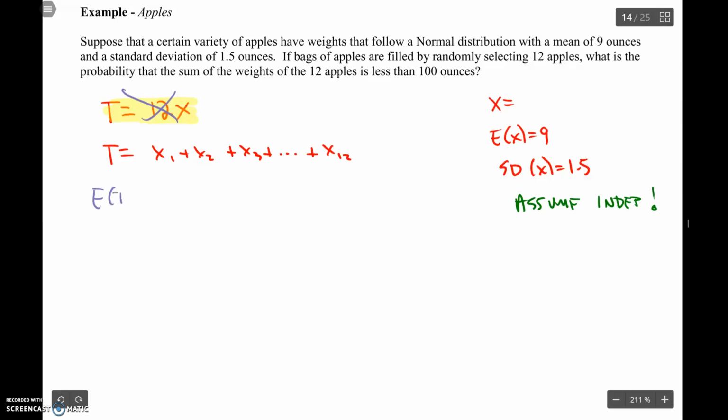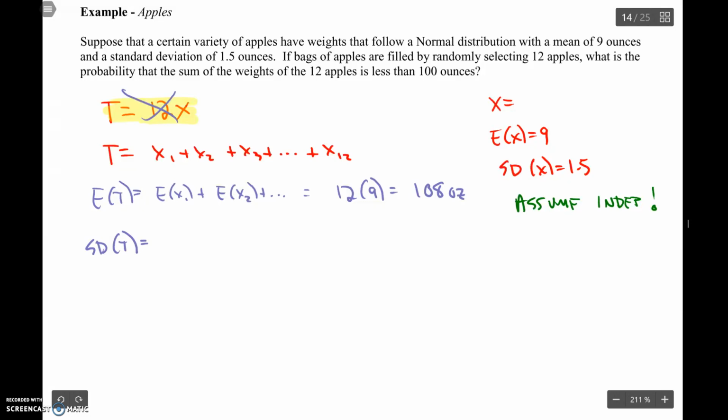So the expected value of t is the expected value of x1 plus the expected value of x2 plus, but since these are all the exact same random phenomenon, just different trials of it, it's going to be 12 of those 9s. Is that 108 ounces? Standard deviation of t.